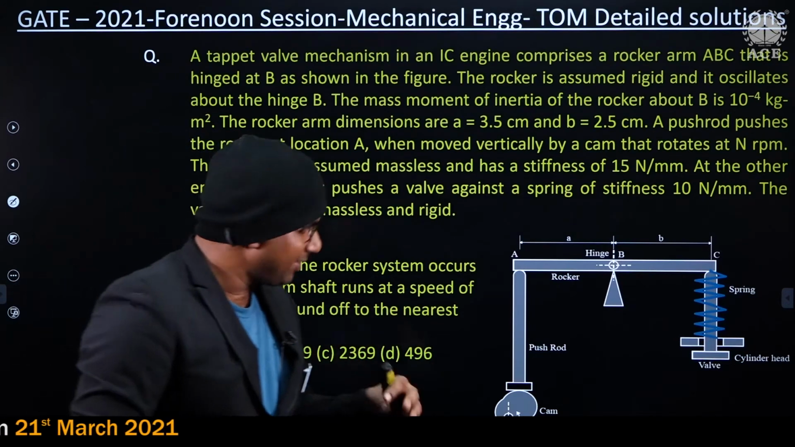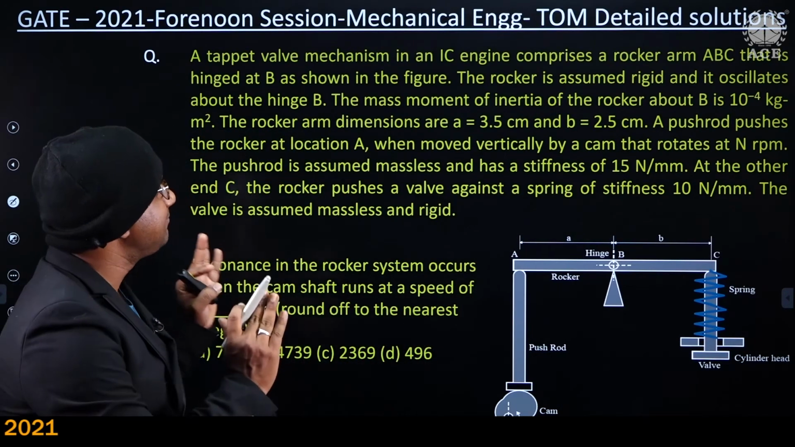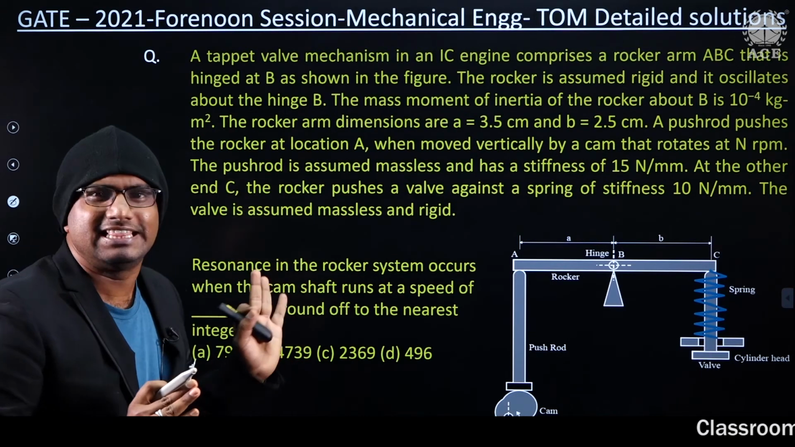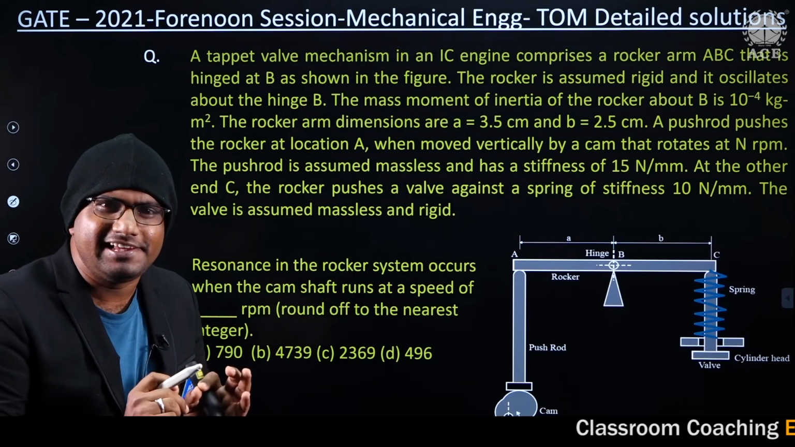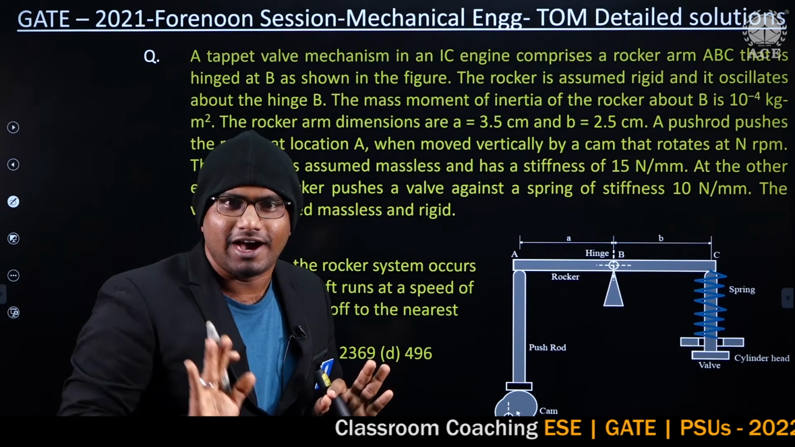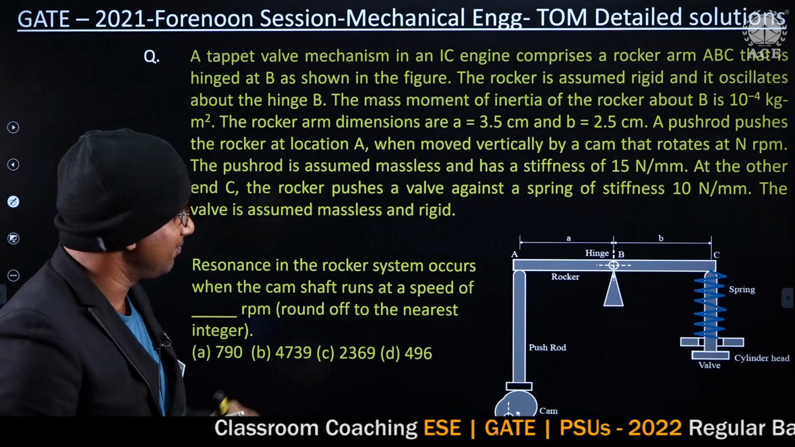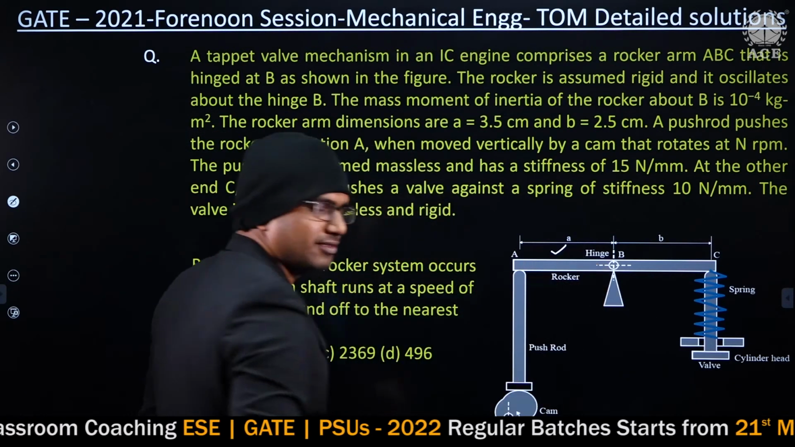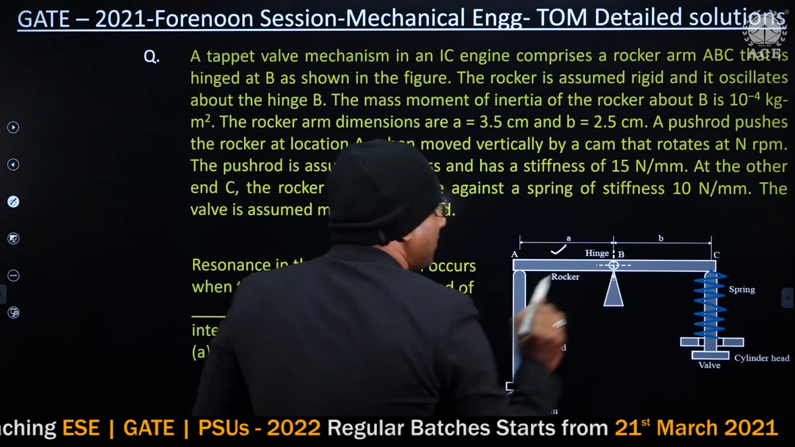Okay, guys, coming to the next question. This may seem to be lengthy, but don't get scared just by seeing the length of the problem, guys. It is very easy. He is indirectly asking what is the natural frequency of a system. Are you getting the answer? Let's go through the problem. Observe carefully, guys. They have given a rocker which rotates about the point B.